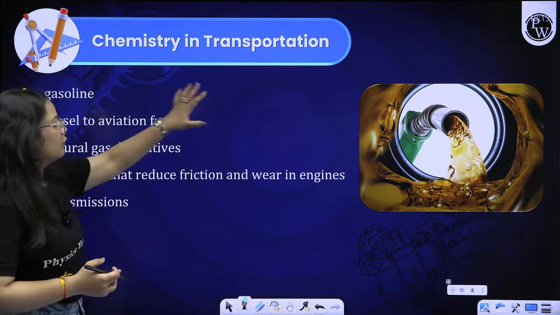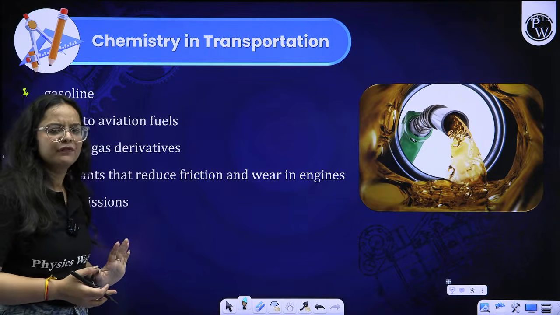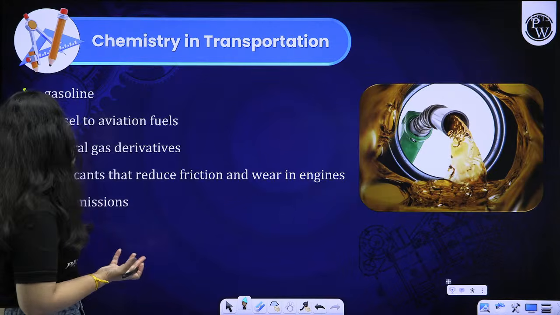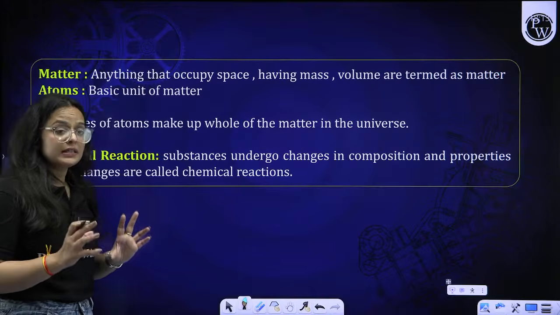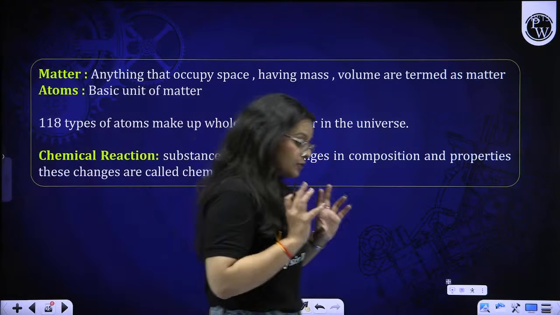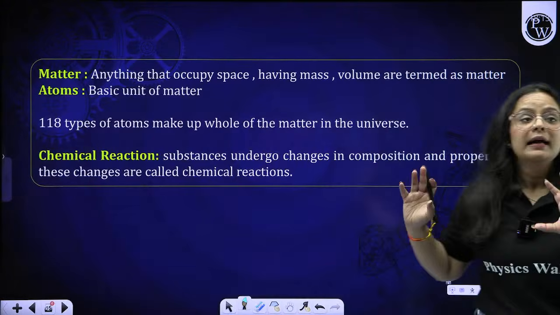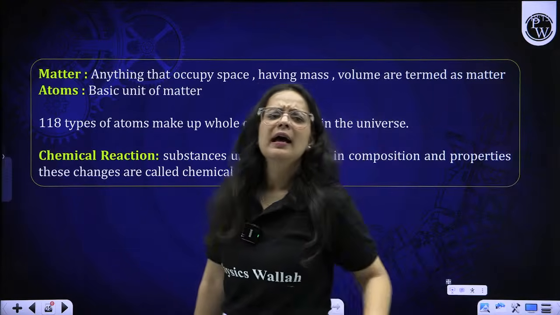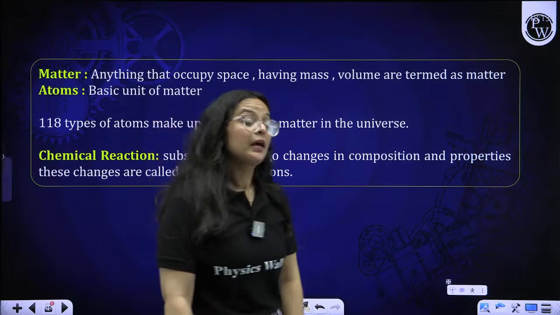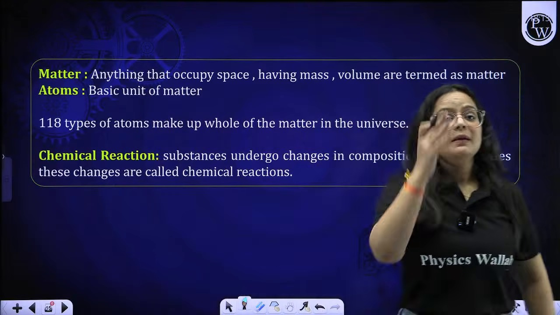Then moving on to transportation, we have different fuels, like gasoline, natural gas, lubricants. We have different things that chemicals comprise, which are used in daily life. Okay, that is all about the applications and that is not that important, we can say. Now we will start with the main part of chemistry.